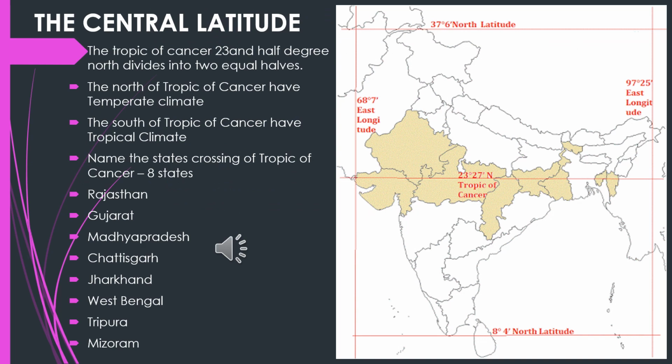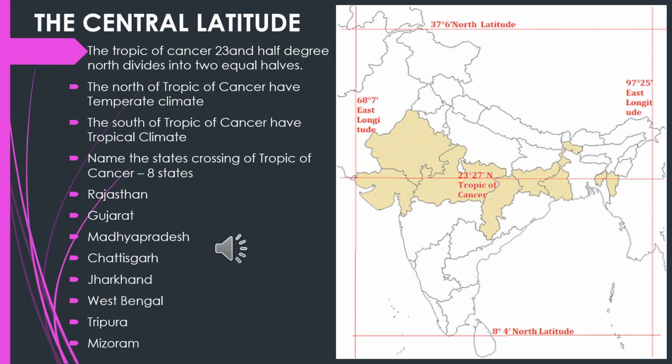As I told you earlier, 23.5 degrees north, the Tropic of Cancer, divides India into two equal halves. This determines the climate of India. The north of the Tropic of Cancer has the temperate climate and the south of the Tropic of Cancer has the tropical climate. And this Tropic of Cancer becomes the important latitude which determines the monsoon of India also.